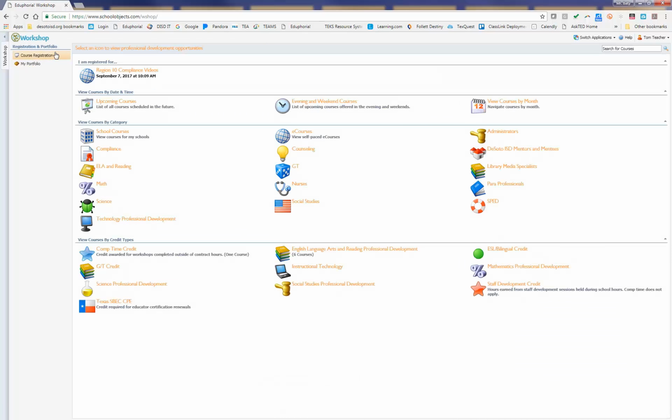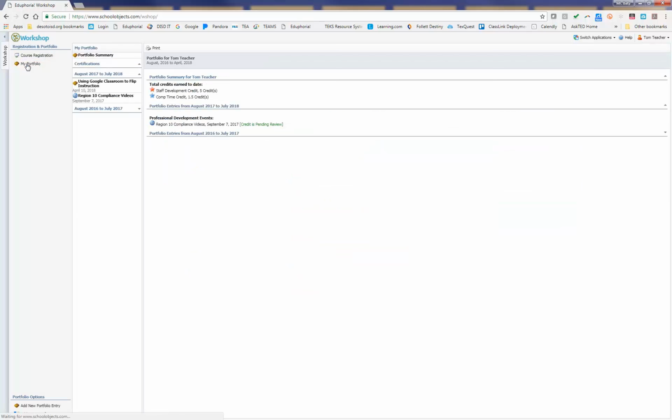So not only do you have the place where you register for your district professional development, you have a portfolio that keeps track of all your professional development that you've done. Now any district professional development you've done will automatically appear in this portfolio. But it does not just give you the ability to house district PD, it also gives you the ability to add outside professional development, trainings, conferences, or even college classes that you attended that are applicable to your job and to your work as an educator.